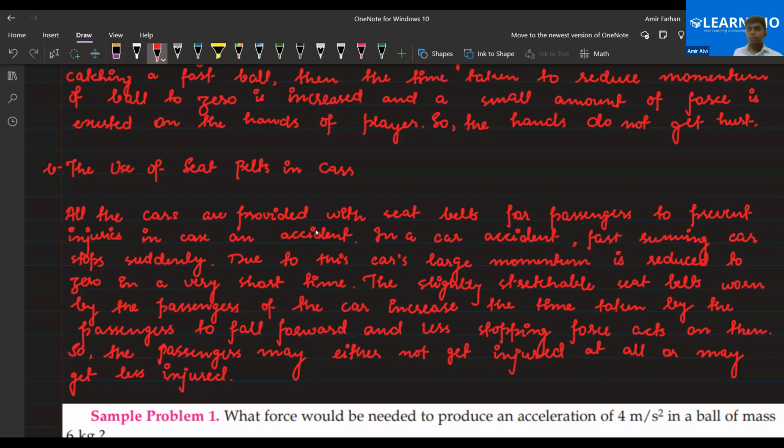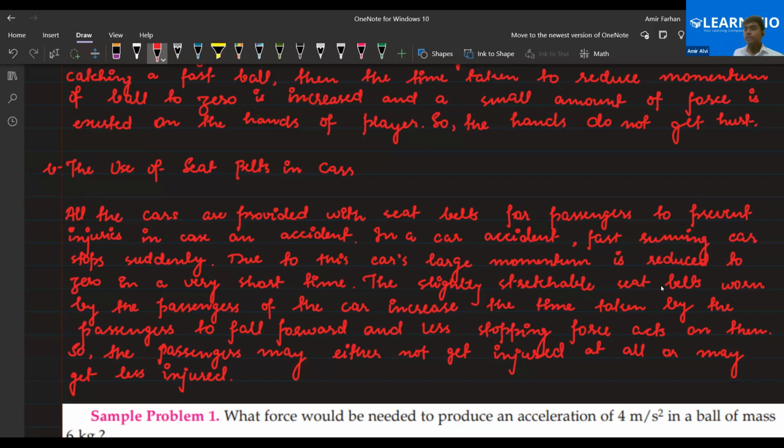All cars are provided with seat belts for passengers to prevent injuries in case of an accident. In a car accident, a fast-running car stops suddenly. Due to this, the car's large momentum is reduced to zero in a very short amount of time. So to increase the time of the change of momentum, we place seat belts.